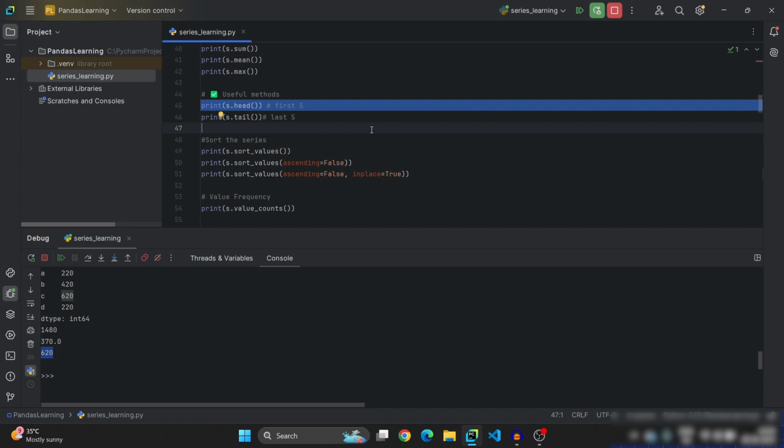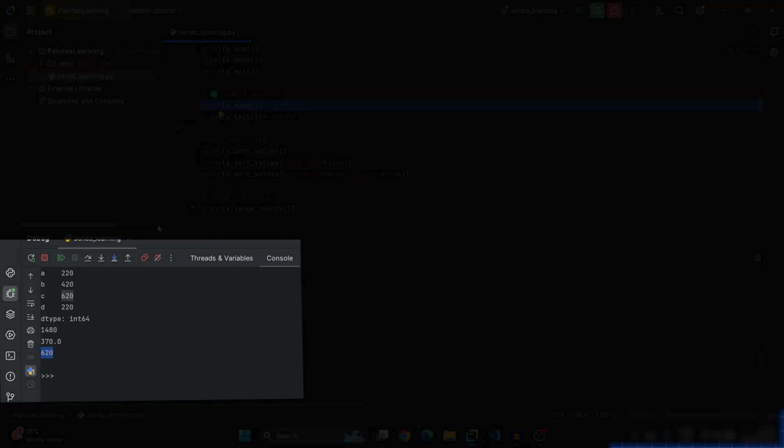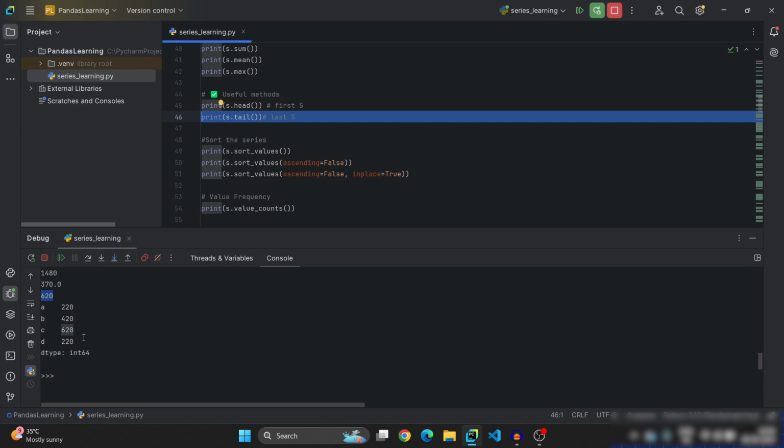Okay, now let us see some useful methods for data analysis. For example, if there are many rows in the series, like 120, 220 rows, and you want to see only the top 5, then you need to use the dot head method. Dot head method will return the top 5 elements of the given series. Let us see. See, as our series contains only 4 elements, we got all those 4. For example, if you want to access top 2, then you need to enter a value in that head method.